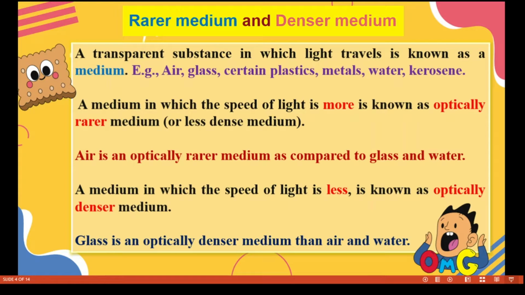Air is an optically rarer medium as compared to glass and water. A medium in which the speed of light is less is known as an optically denser medium. Glass is an optically denser medium than air and water.